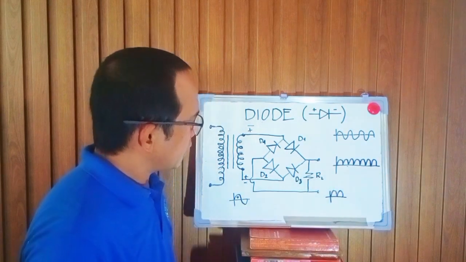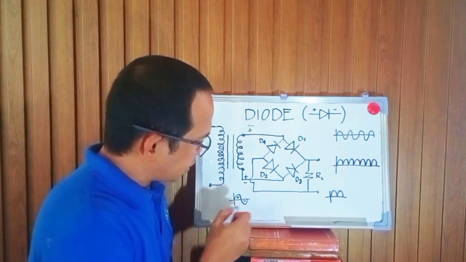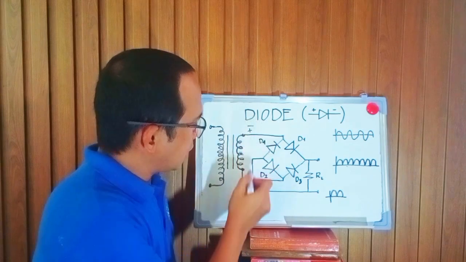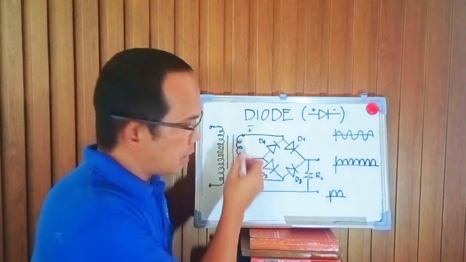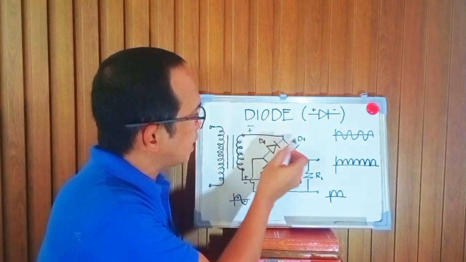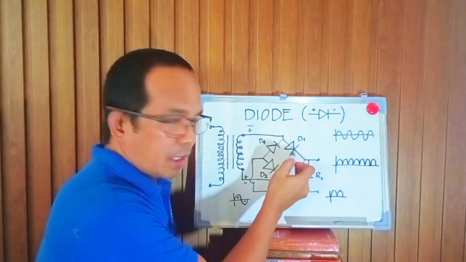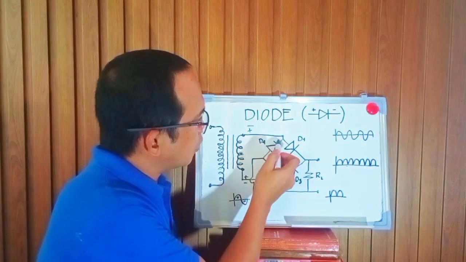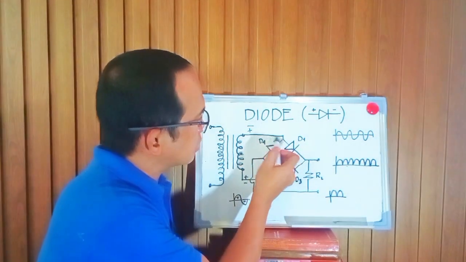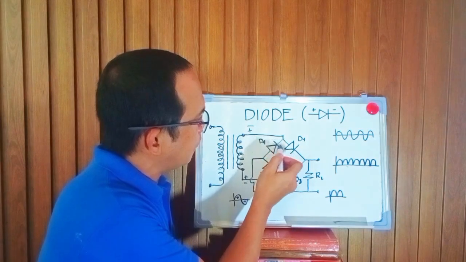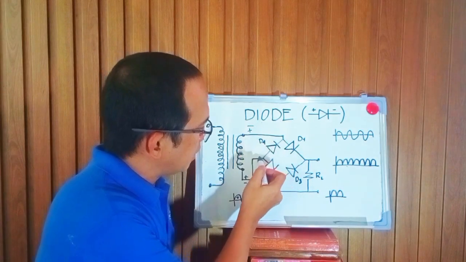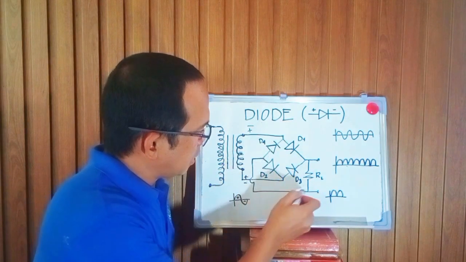And then, during the negative half cycle of the input signal, this is now negative and this is positive. It alternates. So, if this is negative now, diode 1 is in reverse bias condition. But diode 4 is in forward bias condition. This is negative and this is the negative of diode 4. So current will flow here and then in here and then in here to the load.